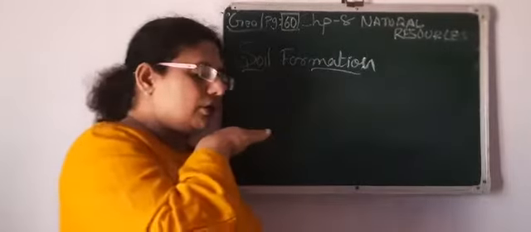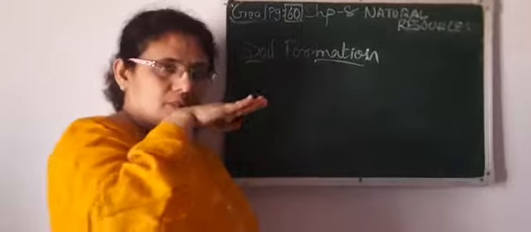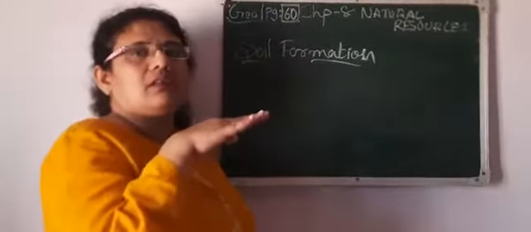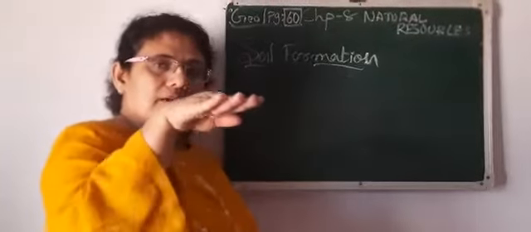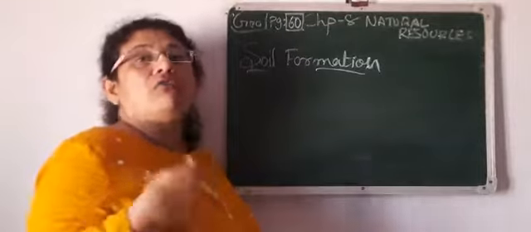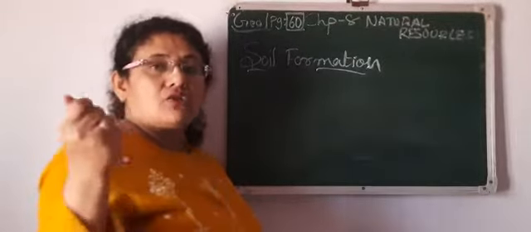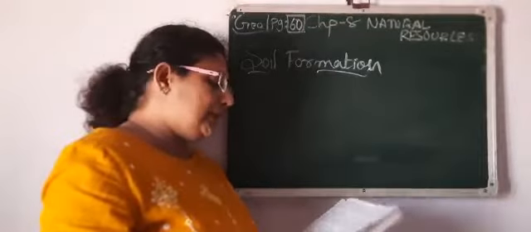On the earth crust there is a thin layer, the upper layer, सबसे ऊपर की layer, that is known as soil. That is available on the thin layer of the earth crust. That is what soil means. Now, how does the formation of soil happen? Means soil बनती कैसे है. That is what we are going to read here.